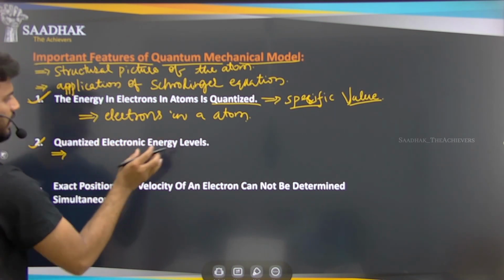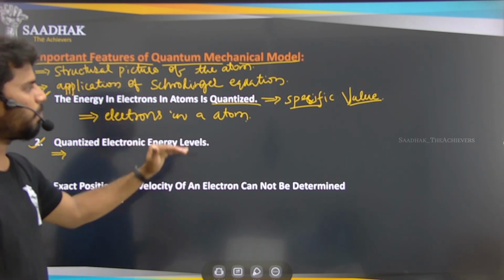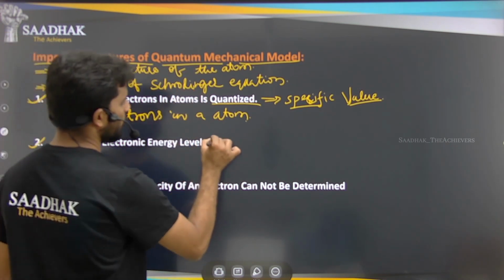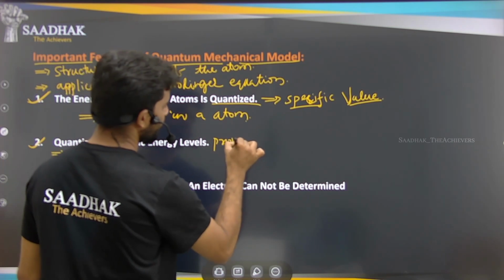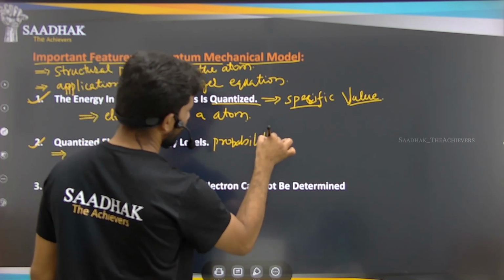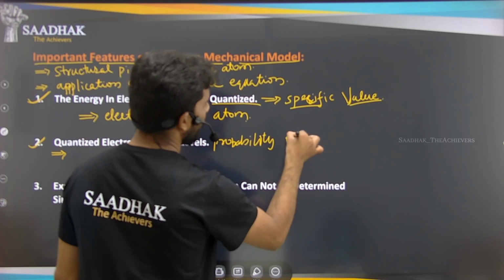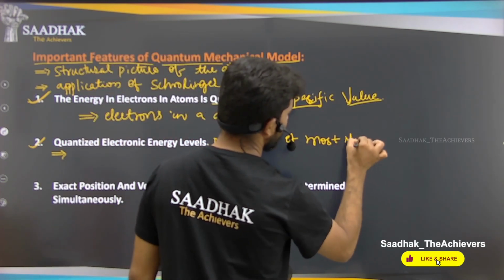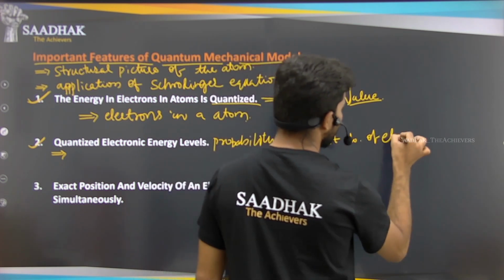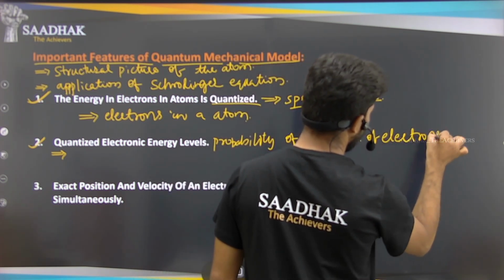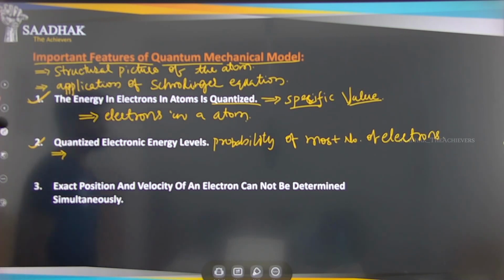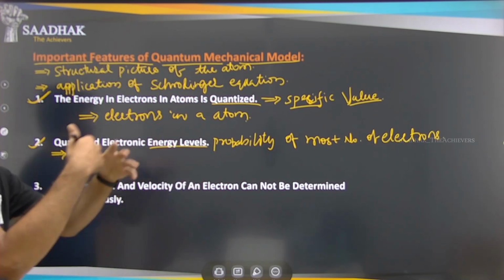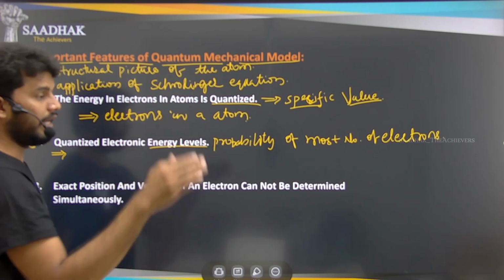An energy level means a particular place where there is the highest probability of finding electrons. Since there are more electrons there, we call it the energy level.